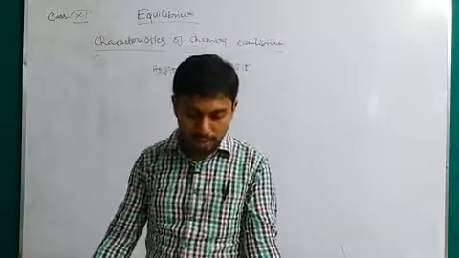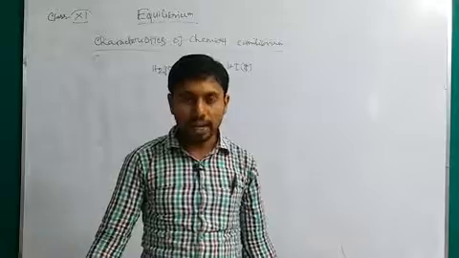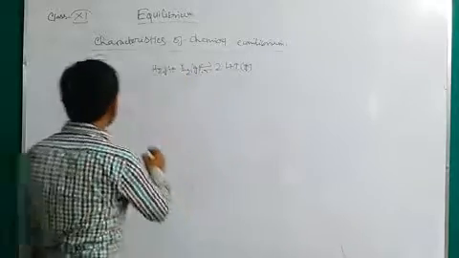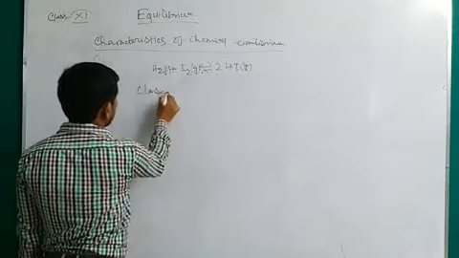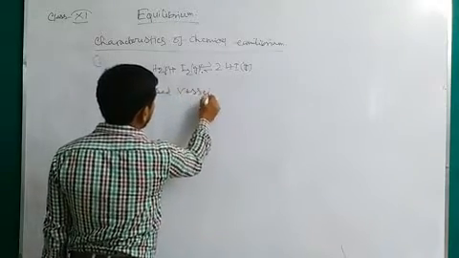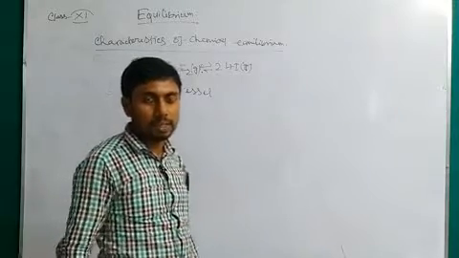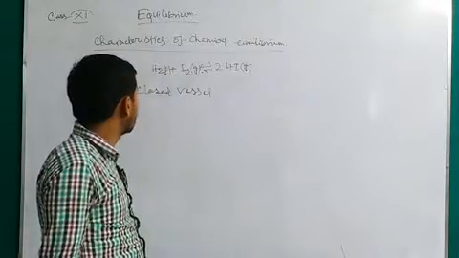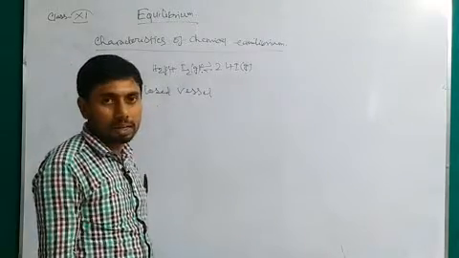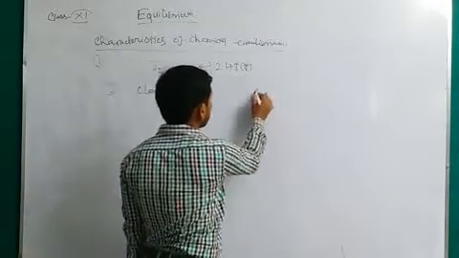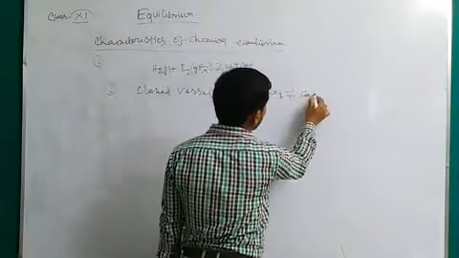Next point, equilibrium is obtained only in a reaction carried out in a closed vessel. So the second point, closed vessel. We know that the value of the equilibrium constant is constant at a specific temperature. It is also a condition. So the reaction must be carried out in a closed vessel. Otherwise, what happens? Suppose the heating decomposition of calcium carbonate.